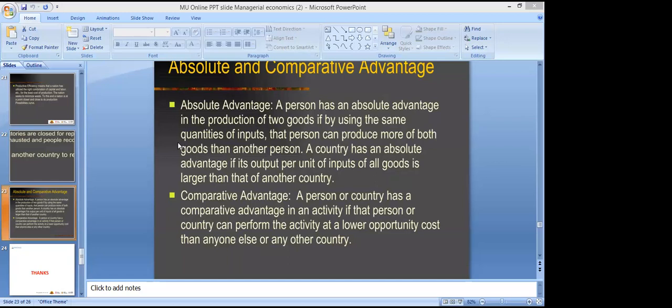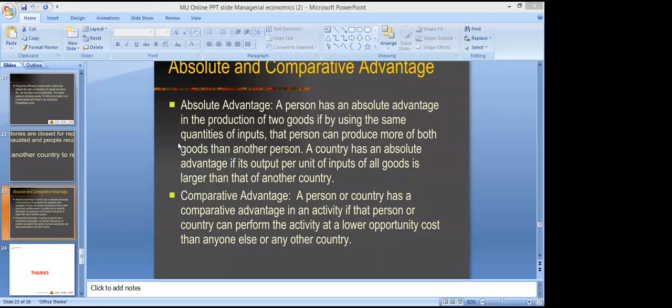And the other person is also using the same input, but it is producing less output, right? So person A has an absolute advantage because it can produce more of both goods than another person with the same input. It has an absolute advantage because it is using those inputs in an efficient way, giving it the maximum possible returns in comparison to person B. That's why it has an absolute advantage.